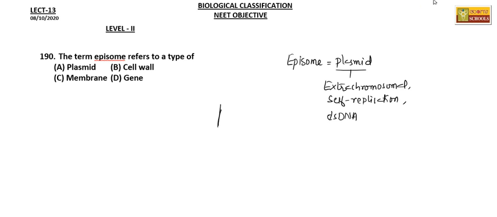So here in bacteria, we know it will have its own genome. So this is the bacterial genome, and other than that, these bacteria will have plasmids.